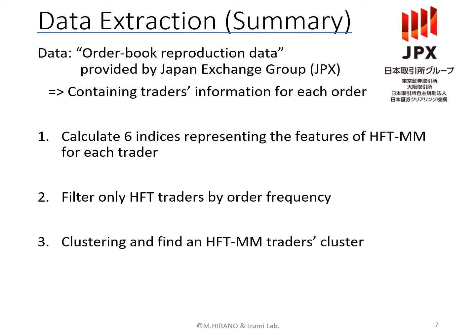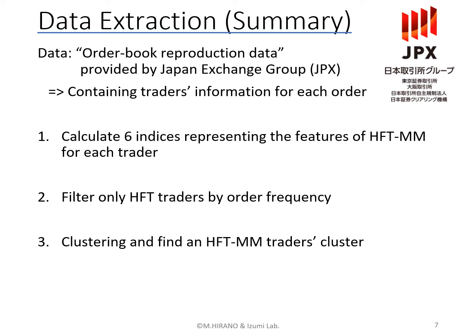So the data we used in this study is called order book reproduction data. This is provided by Japan Exchange Group. Thanks to them. This data is very special, containing masked trader information and able to trace traders' orders. We extracted HFTMM traders' orders by this procedure.